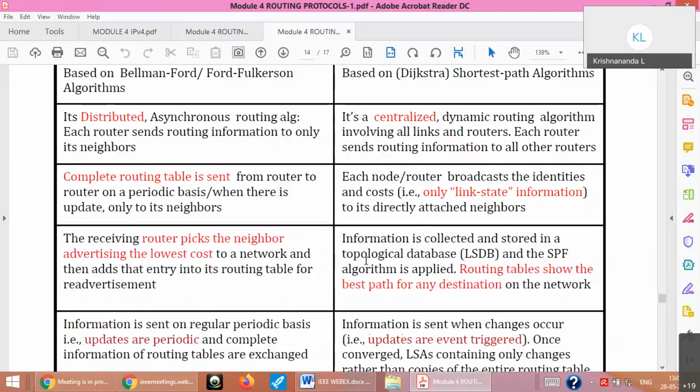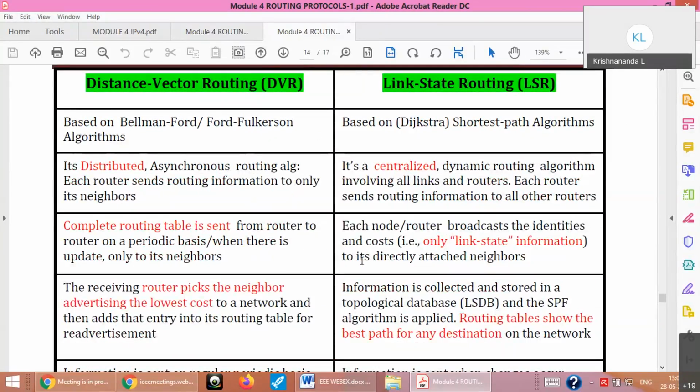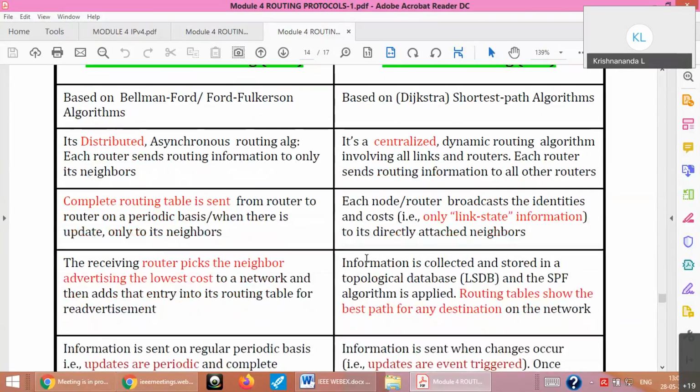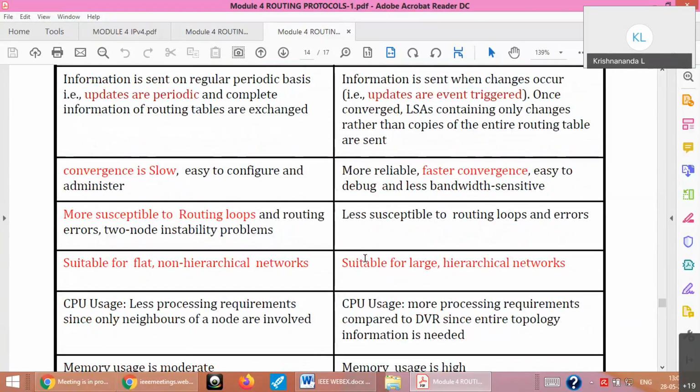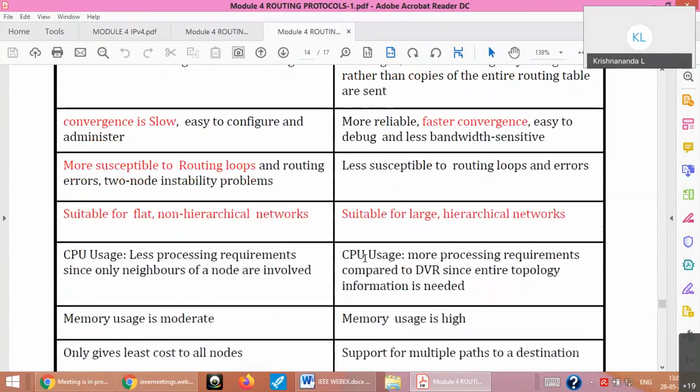In case they ask you for 3-4 marks, explain the difference between distance vector and link state, something like that. You can just write a small table like this, some 4 points. You can at least memorize and then write. So that's why I have given this.